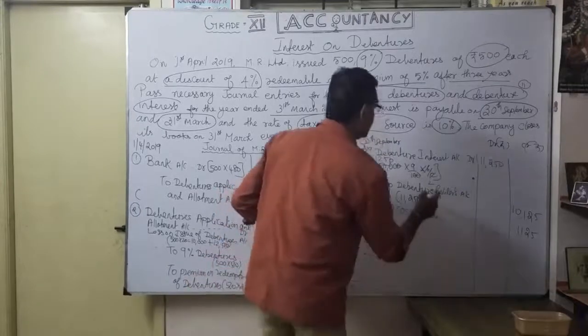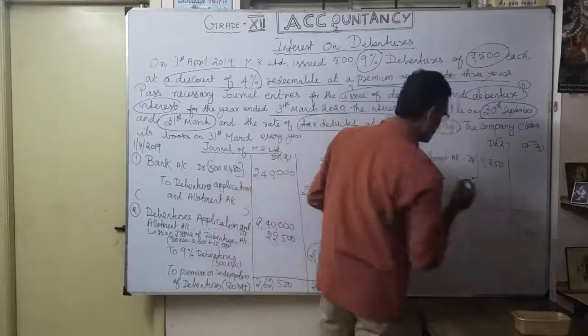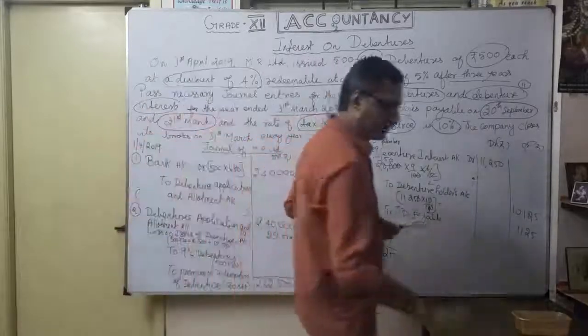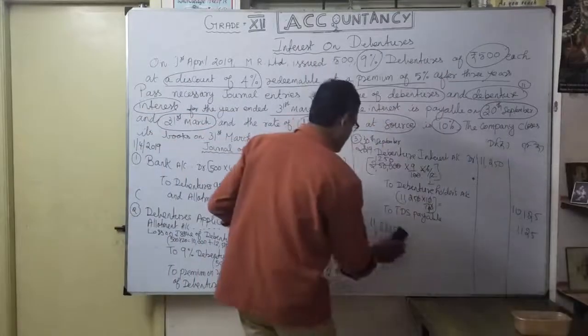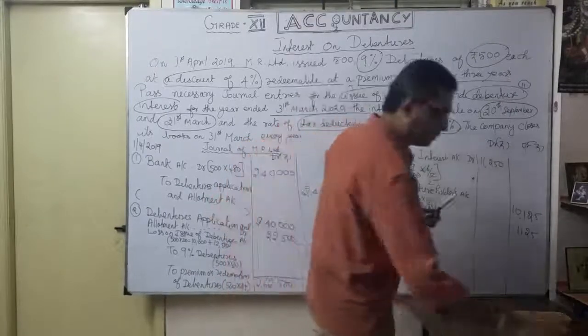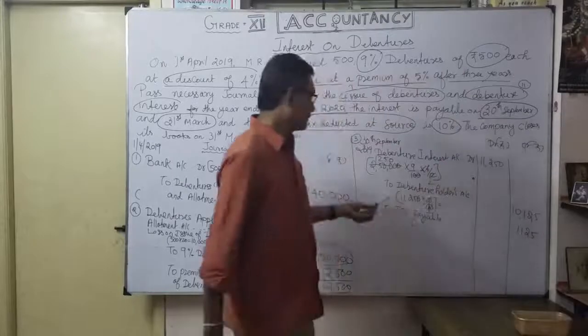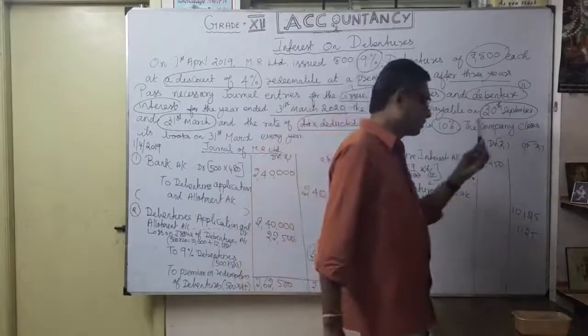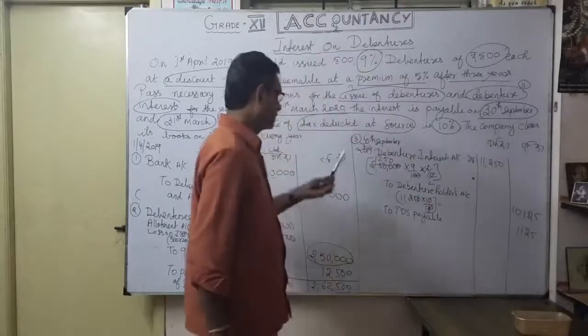This is the amount you are going to pay to the debenture holders account. So understood? That's your third entry. Debenture interest account debit 11,250, to debenture holders account 10,125, to TDS payable 1,125.